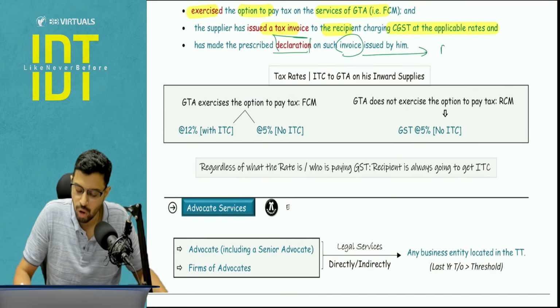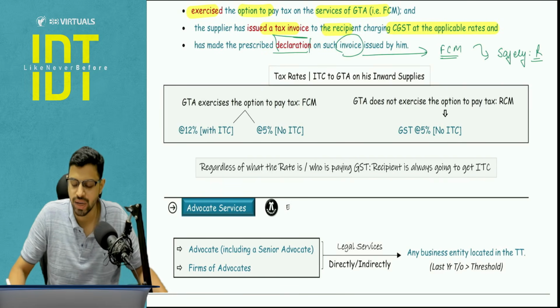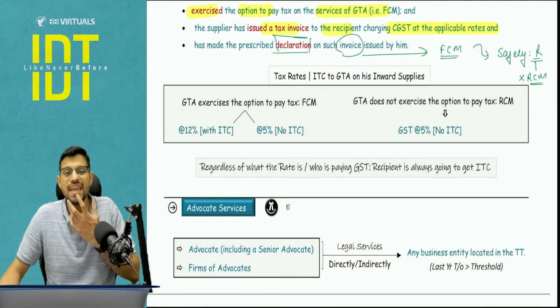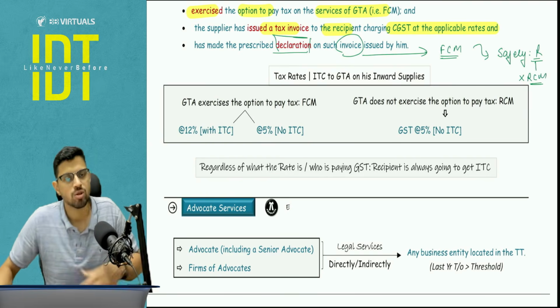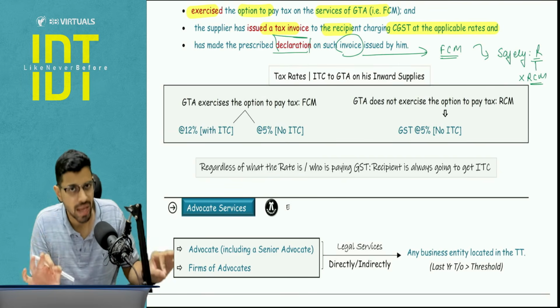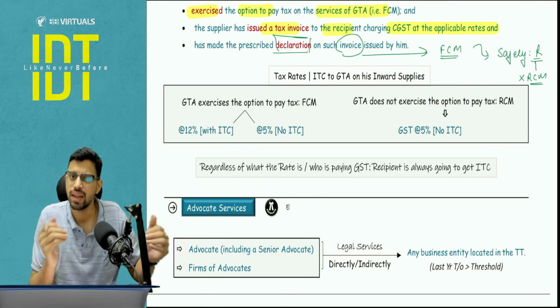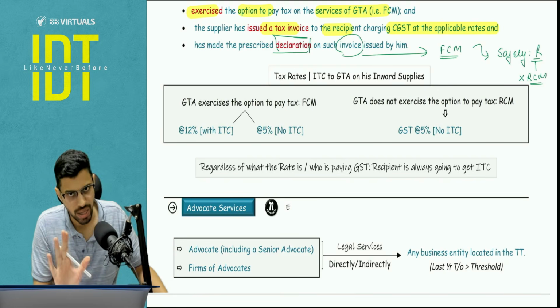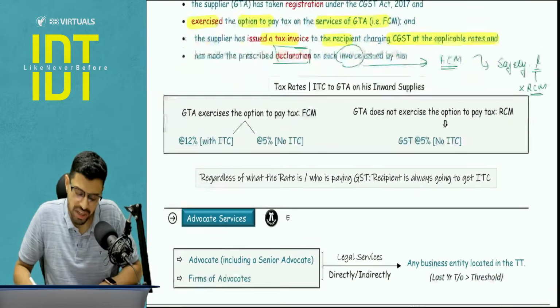Declaration with respect to what? With respect to forward charge mechanism. So this will act as a safety for the recipient to not comply with reverse charge mechanism. Otherwise, tomorrow he may have a fear of non-compliance. But once the invoice has this declaration that the supplier has opted for FCM, then the RCM need not be complied with by the recipient. Okay, now please pay attention here.